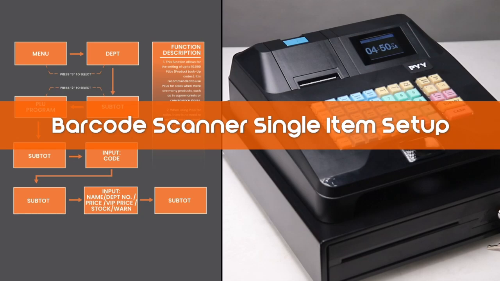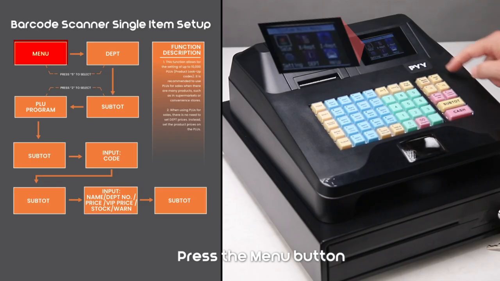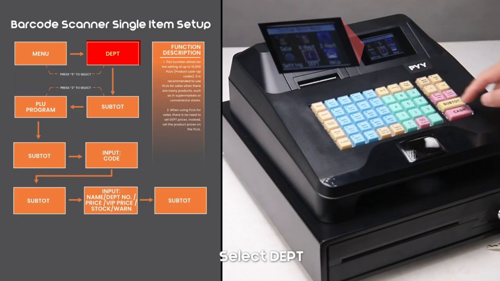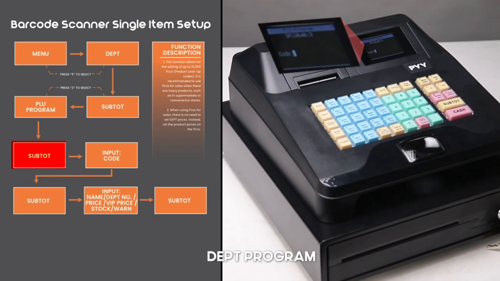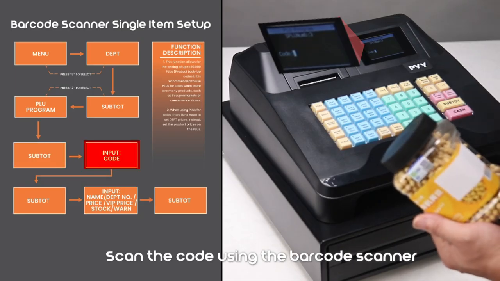Barcode Scanner Single Item Setup. Press the menu button. Select Depth. Depth Program. Scan the code using the barcode scanner.